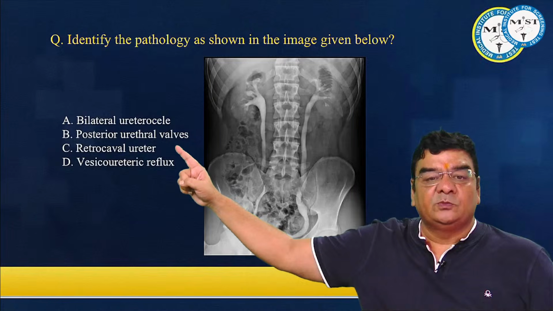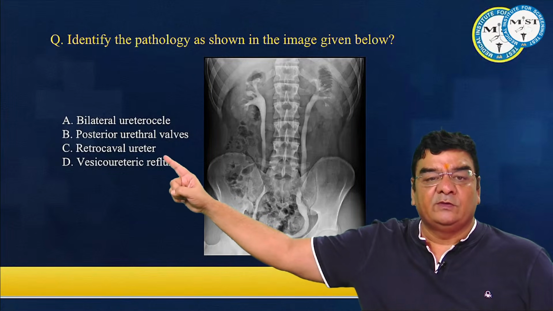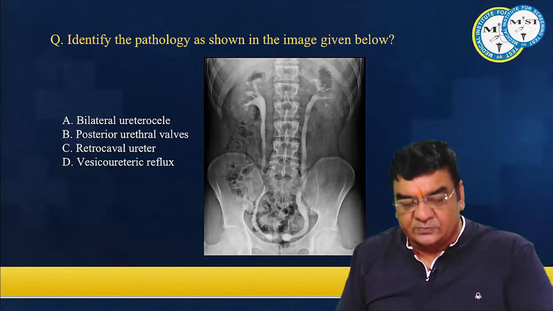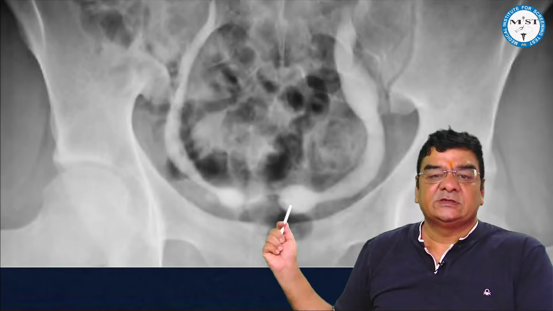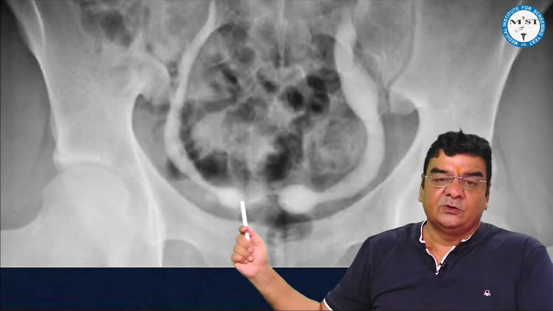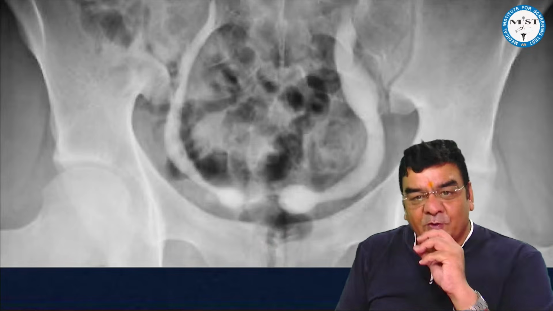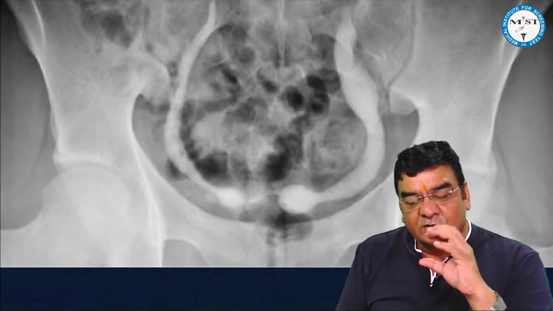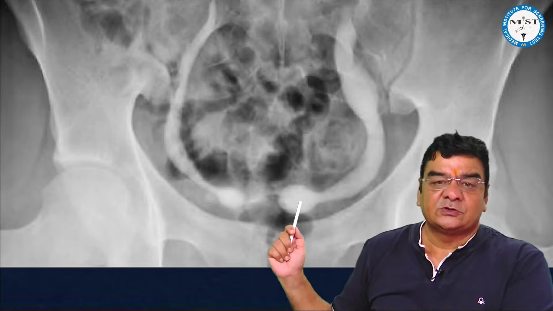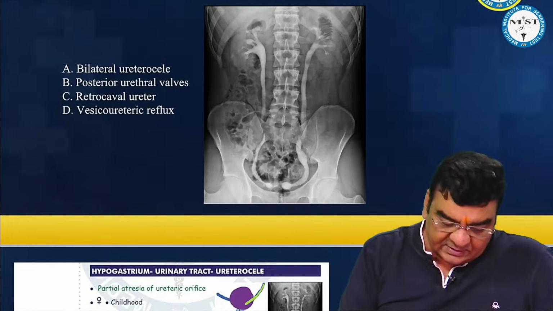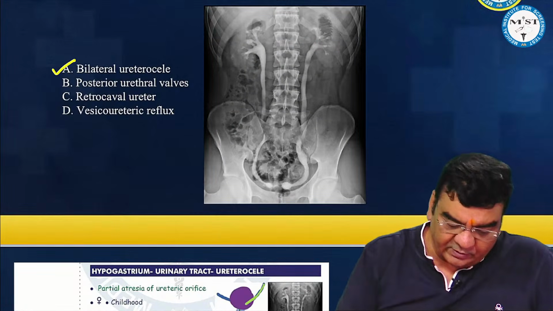Bilateral ureterocele, posterior urethral valves, retrocaval ureter, vesico-ureteric reflux. Now, in this particular case, we can see intramural ureteric dilatation on both sides. In ureterocele, we know there is partial atresia of the ureteric orifice, which causes proximal dilatation leading to this cobra head or adder head appearance. So the best answer here was bilateral ureterocele.